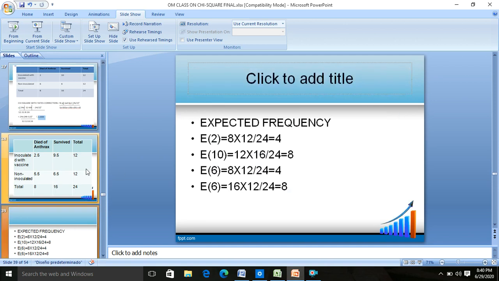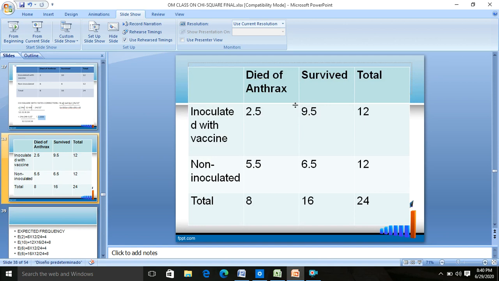Similarly, you calculate the expected frequency for 10, as you need to have expected and observed. So if you have 4 observed frequencies, what will be their corresponding expected values? Expected value for 2.5 will be equal to 12 into 8 upon 24. Similarly, expected value for 9.5 will be equal to 12 into 16 upon 24. Similarly, expected value for 5.5 will be equal to 8 into 12 upon 24, and expected value for 6.5 will be equal to 16 into 12 upon 24.